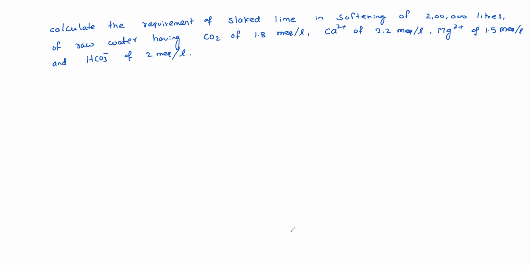So directly, what is the total hardness? Total hardness equals calcium 2.2 plus magnesium 1.5, that is 3.7 into 50, which is 185 mg per liter as CaCO3.